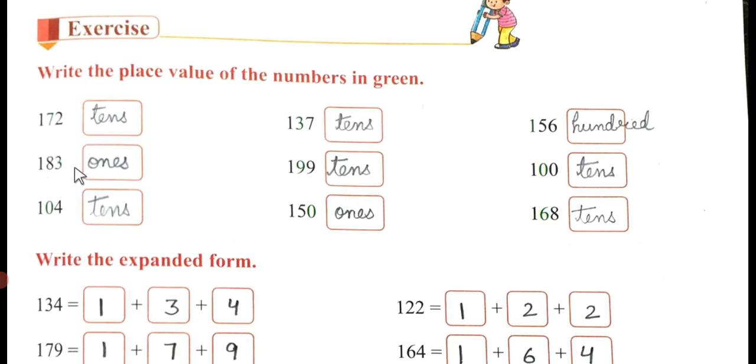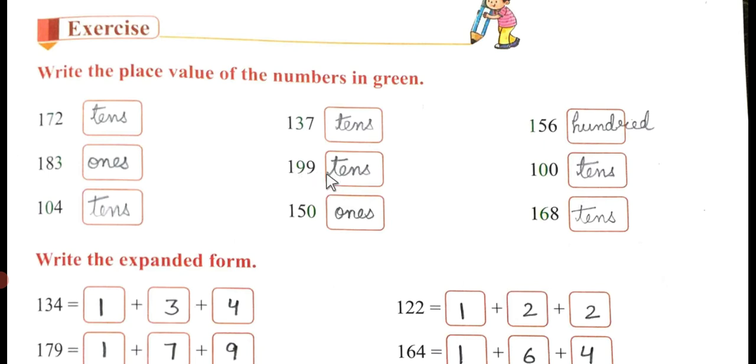183. 3 is in green color. So what is the place of 3? Ones, tens, hundreds. So 3 is at the ones place. Now 104. 0 is printed in green. So we'll count ones, tens, hundreds. So 0 comes at the tens place. 137. 3 is printed in green. So we'll count ones, tens, hundreds. So 3 comes at the tens place.